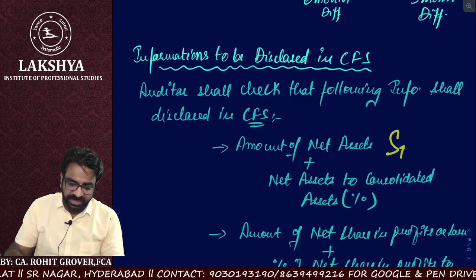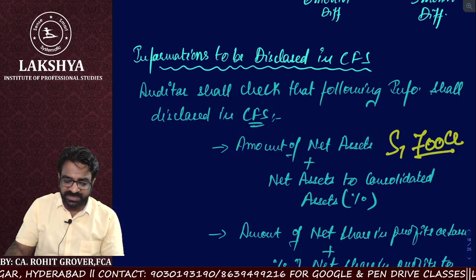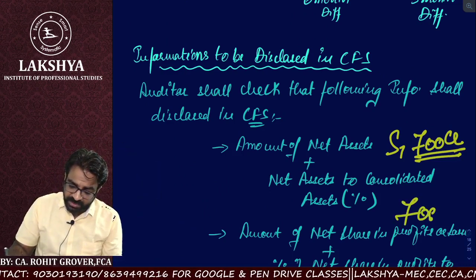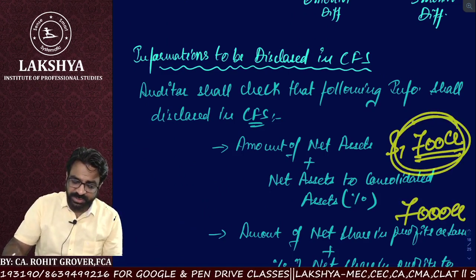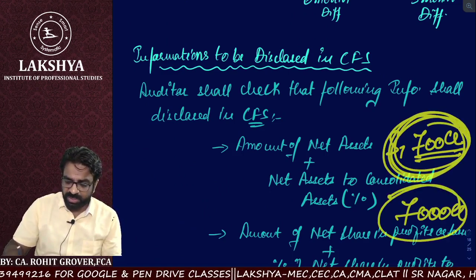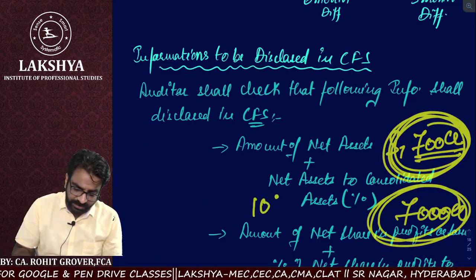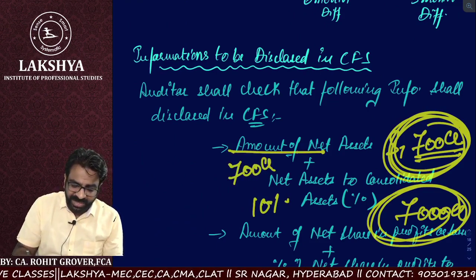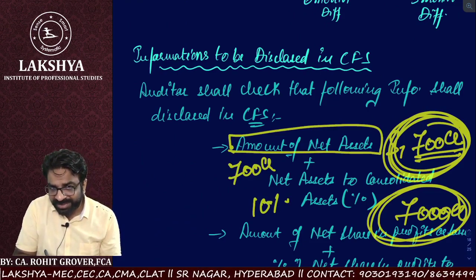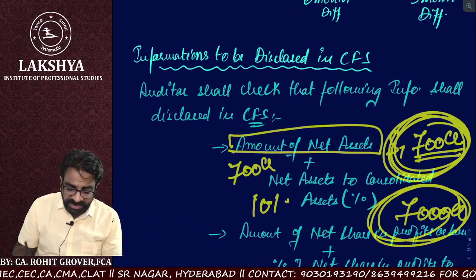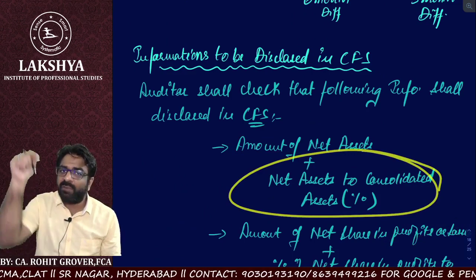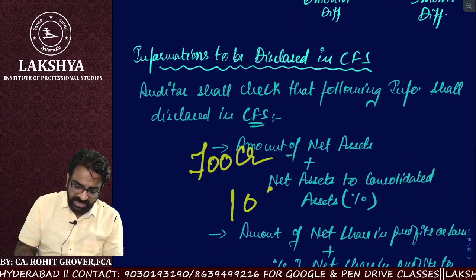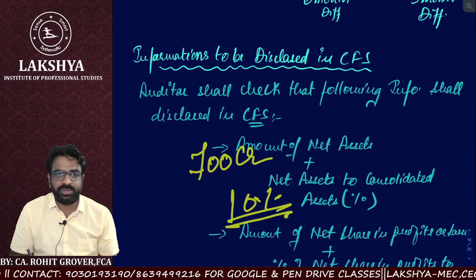Now say for example, subsidiary 1 is having 700 crores of assets. The total group assets are 7,000 crores of assets. Tell me how much portion subsidiary 1 is contributing to the consolidated? It is 10%. So this 10% we will write here and this 700 crores we will write. What is the amount of net assets of the component that we have to write, and what is the percentage of net assets to the consolidated assets of such component, that also we have to write. So here as per our example we'll write 700 crores, here 10%.